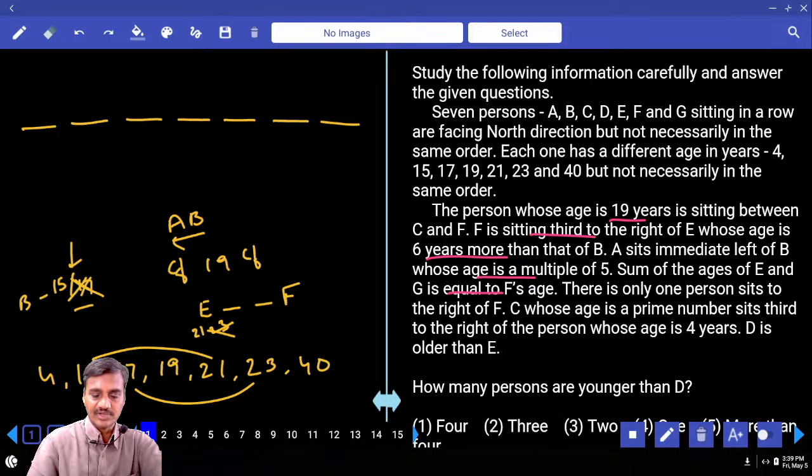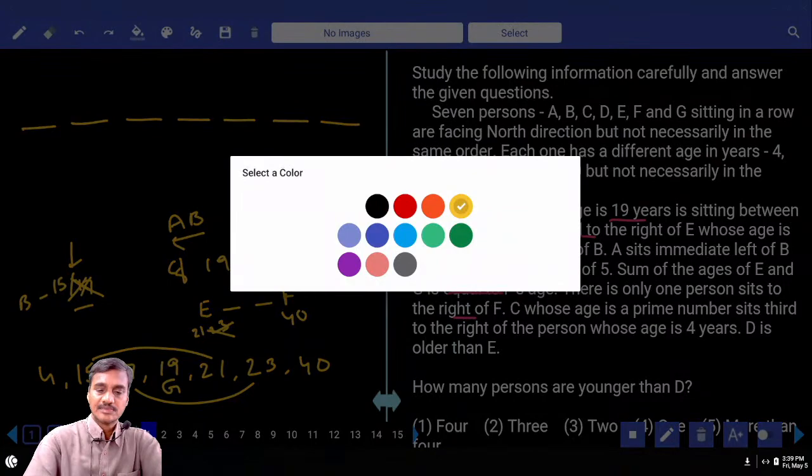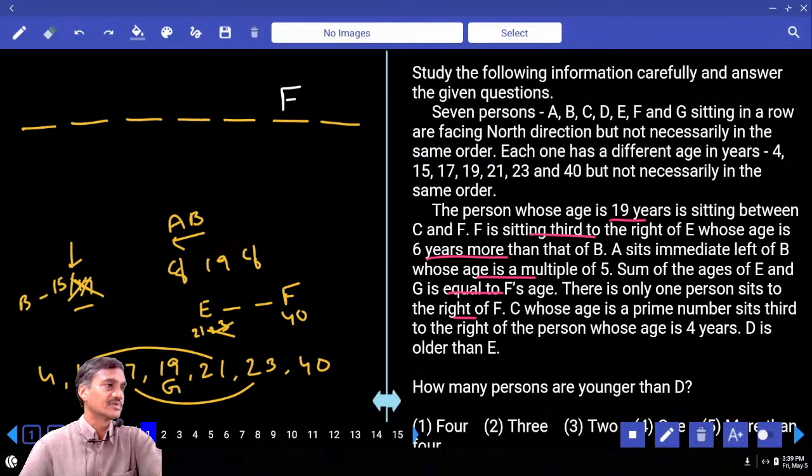And that means 21 plus 19 equals 40. 19 plus 21, then what is the value of F here? Sum of E and G. So G is 19, and F is 40. Sum of these two. There is only one person who sits to the right of F. Hence, this is the definite information that is given. If F is here, E must be here. And what is the age of this F?